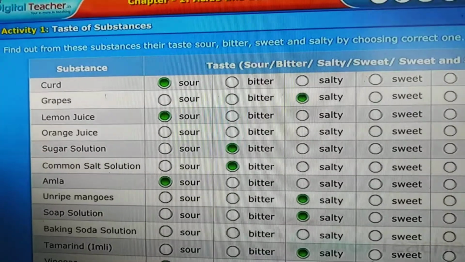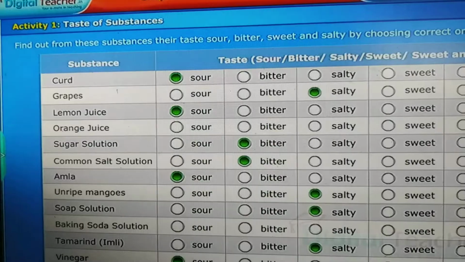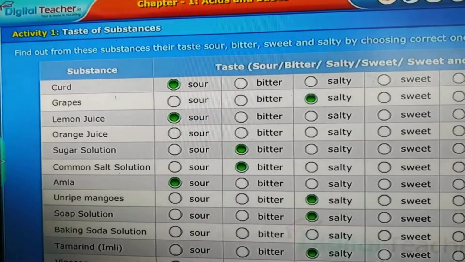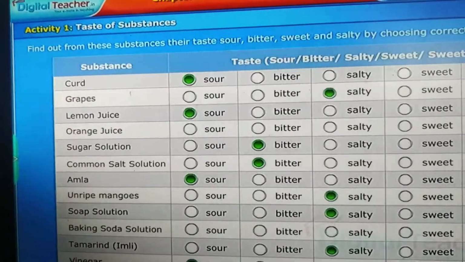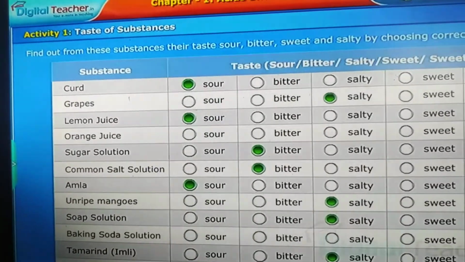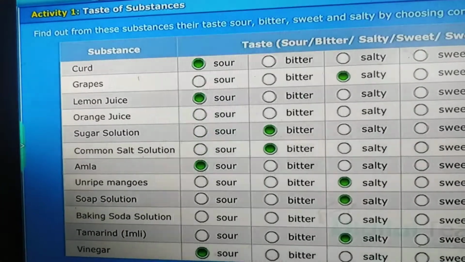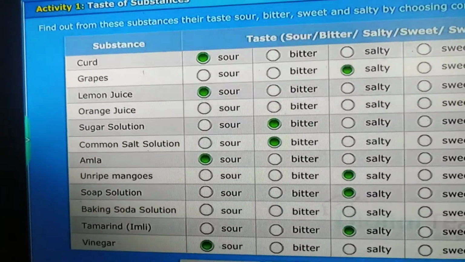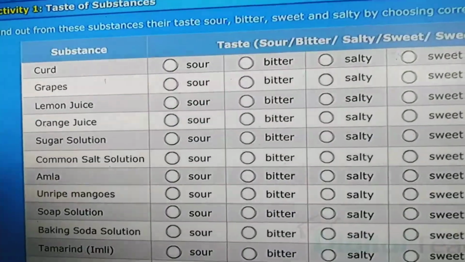Is it correct? Salty? No. What is the taste of grapes? Sour again. Curd tastes sometimes sweet also and sometimes sour, right? Lemon juice. What is the taste of lemon juice? Sour. Orange juice? Sour again. Sugar solution? Sweet. Here they identified wrong.